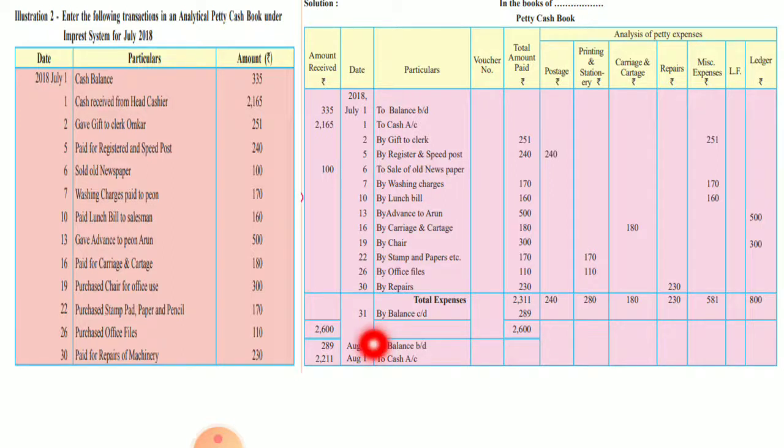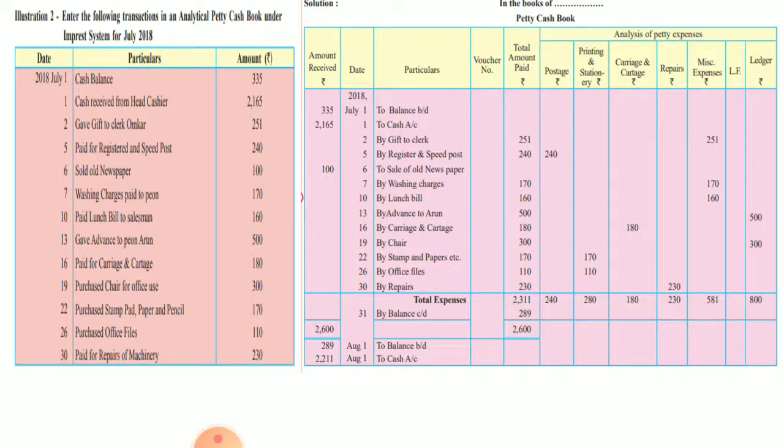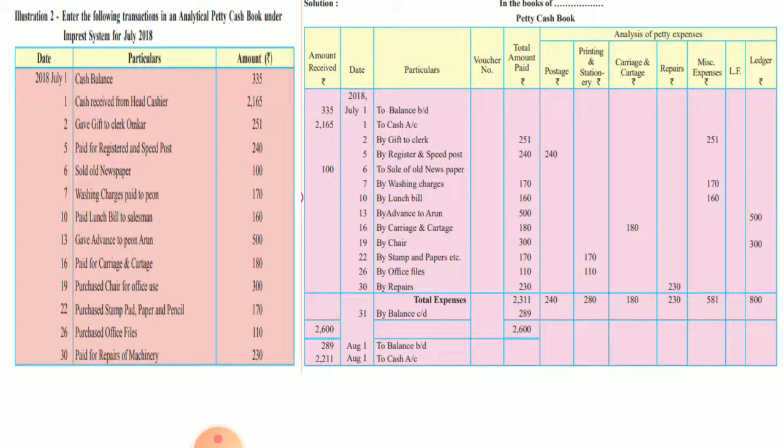I think this column is the extra which they have put. Okay, this column is not there, it is a mistake in the textbook. Okay, so this is how you are supposed to calculate the amount, and then prepare a petty cash book.